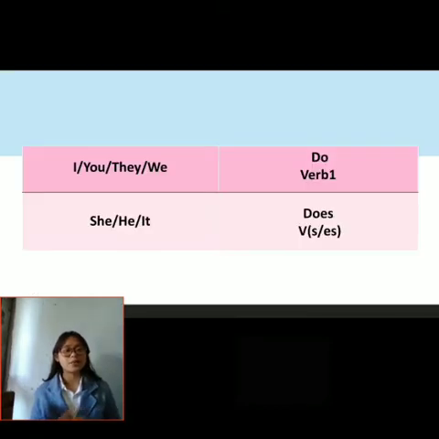In the present simple, there are rules of use. The first one is for subjects I, you, they, and we, which always pair up with do in negative and interrogative sentence forms, and these subjects are always followed by verb one. Whereas the subjects she, he, and it always pair up with does in negative and interrogative sentence forms, and are always followed by verb s or es.